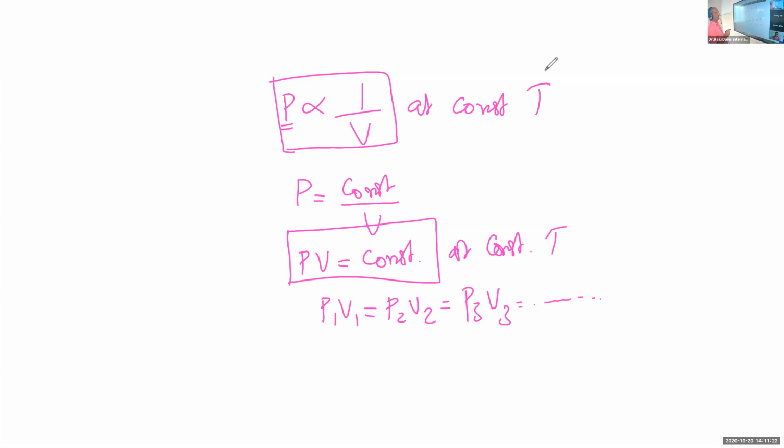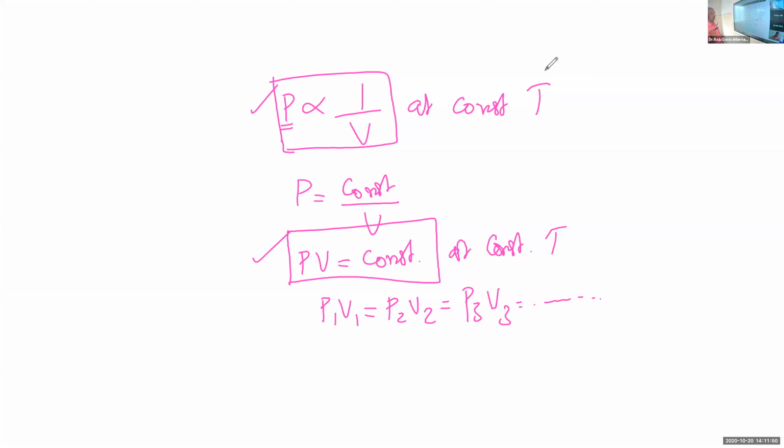So, P is proportional to 1 by V at constant temperature, or PV is equal to constant at a constant temperature. From this relation, at constant temperature, P1 V1 is equal to P2 V2 is equal to P3 V3, etc.